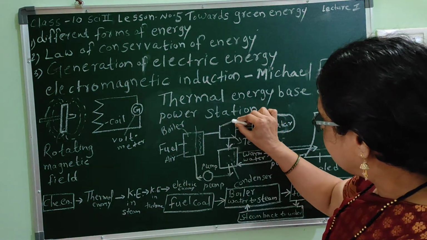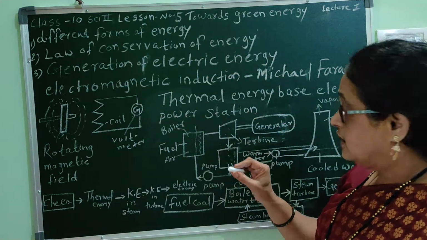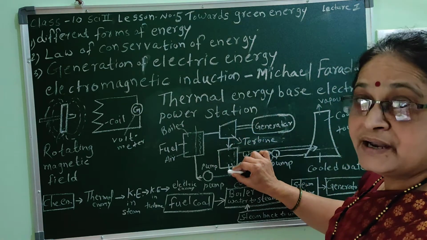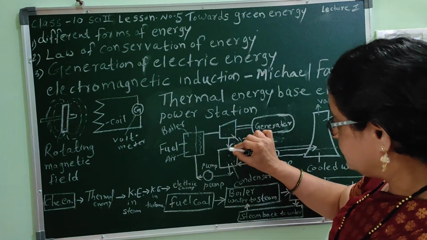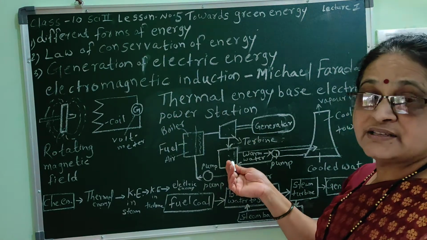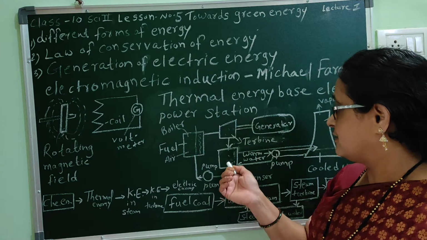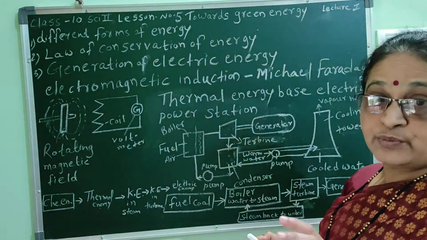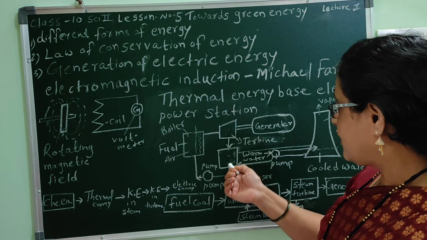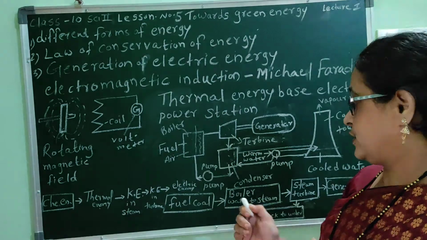When the turbine rotates due to the flow of steam, some part of the steam goes into a condenser. The steam is very hot. It goes into the condenser, where there is cooling water, and due to this cooling water the temperature of the steam is reduced and the steam is converted into water.